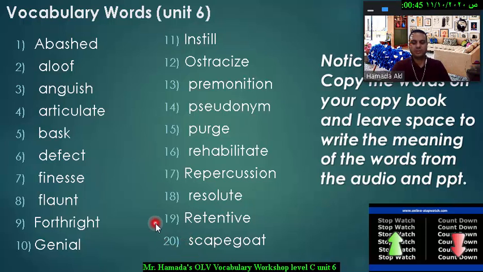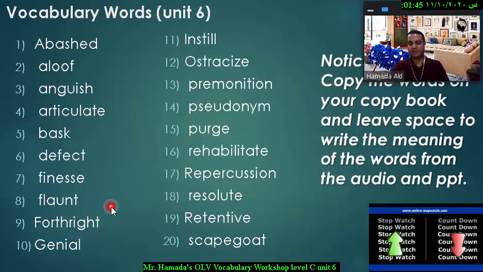As you know, some of these words are adjectives, some of them are verbs, some of them are nouns. An adjective is a word that describes a noun. So if a word can be used to describe a noun, this word is definitely an adjective. And if it's used to describe a verb, it's always an adverb. Names of people, places, things, animals, or ideas are considered nouns. Words that describe actions or linking are verbs.